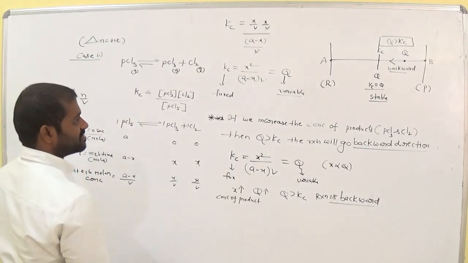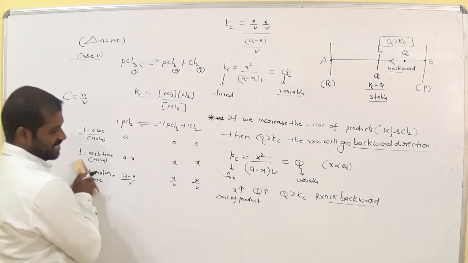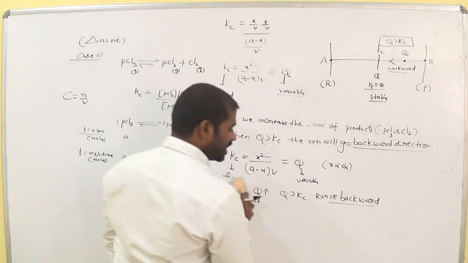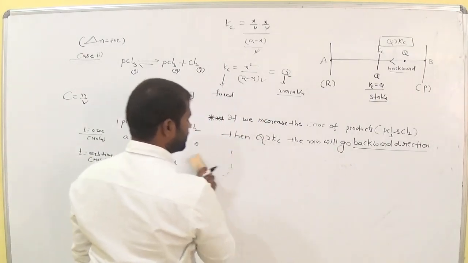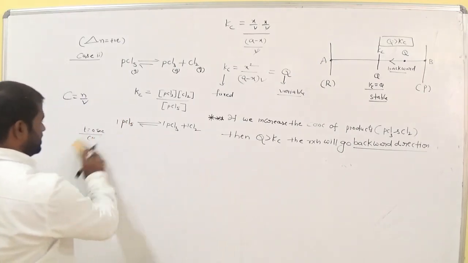So here in this case, it is clearly backward and Q greater than Kc.